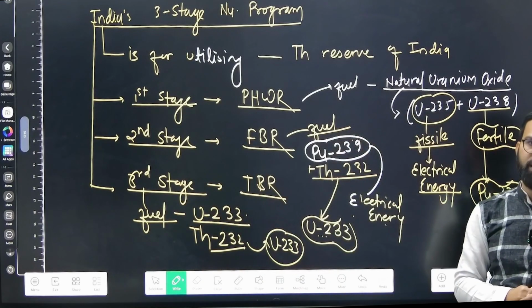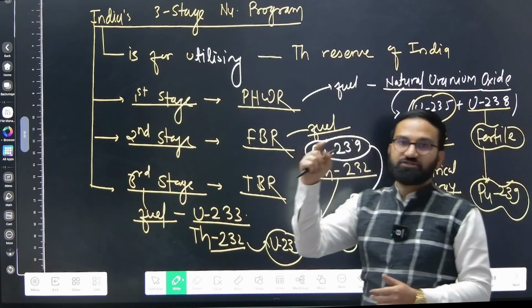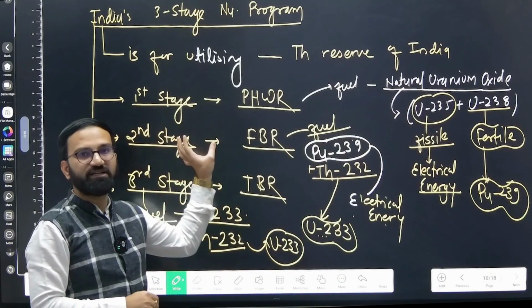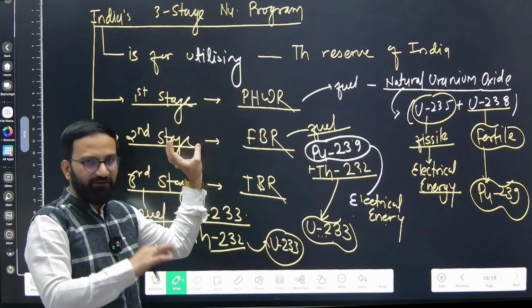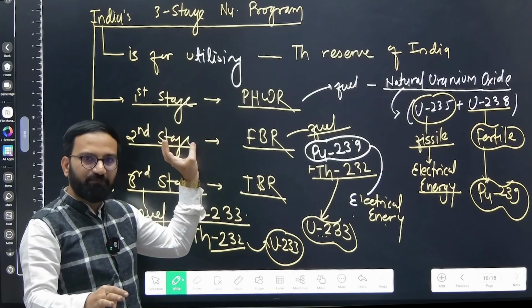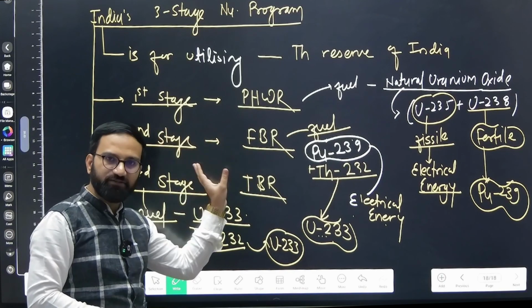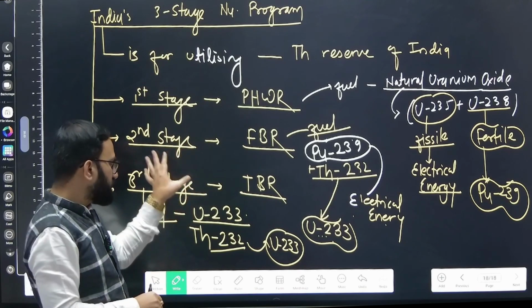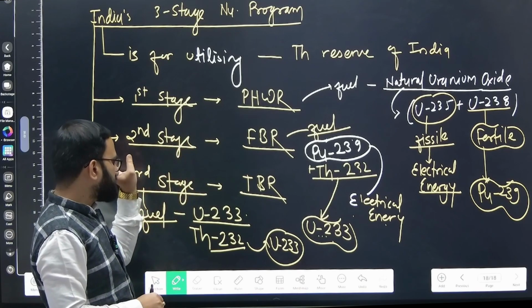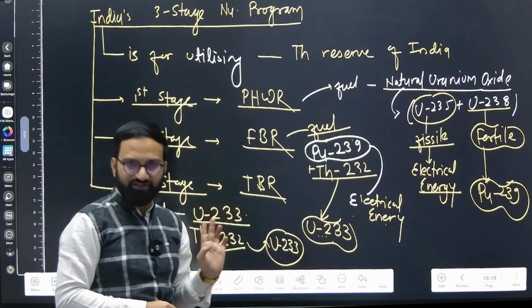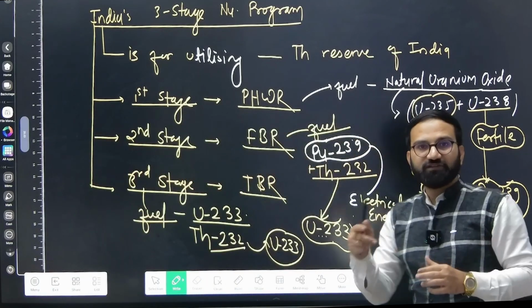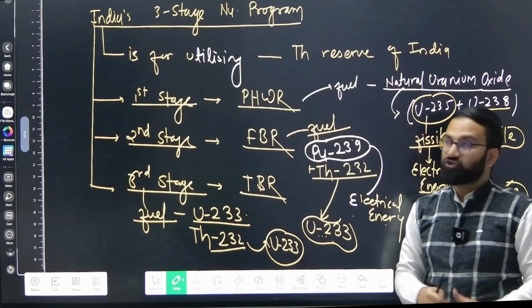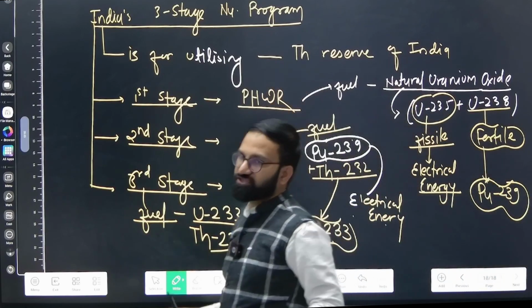So we are observing right now that we will be implementing this whole 3-stage nuclear program till 2050. Right now we have successfully achieved the second stage in the developmental phase. We already completed that part and we have successfully tested it. Now we are going to implement this second stage, and after implementing, we are trying to develop TBR, thorium based reactor, so that after the implementation of the second stage we will be able to implement the third stage. So this is India's 3-stage nuclear program.